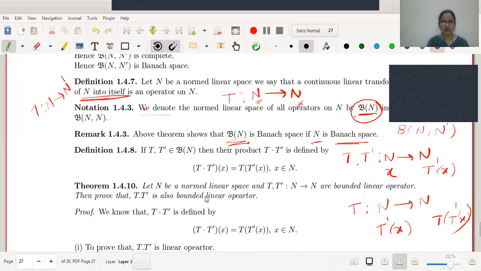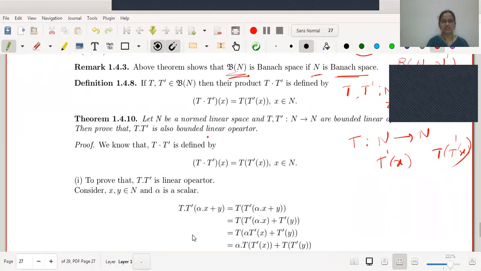Let us recall the statement. Let N be a normed linear space. T and T dash are mappings from N to N that are bounded linear operators. Then prove that T dot T dash is also a bounded linear operator. We know that the mapping T dot T dash is defined like this: T dot T dash operated on X is T of T dash of X for every X in N.